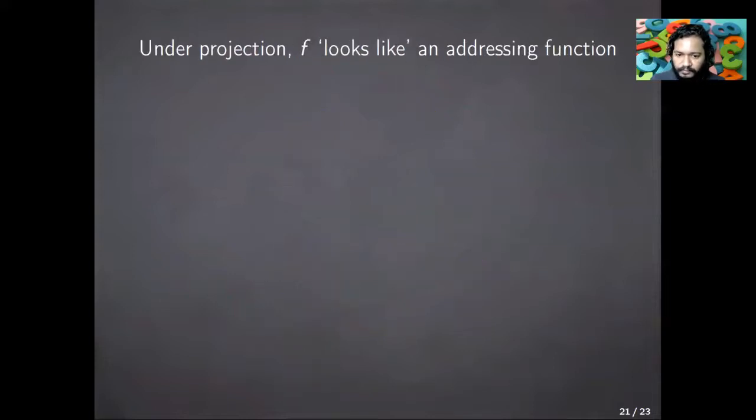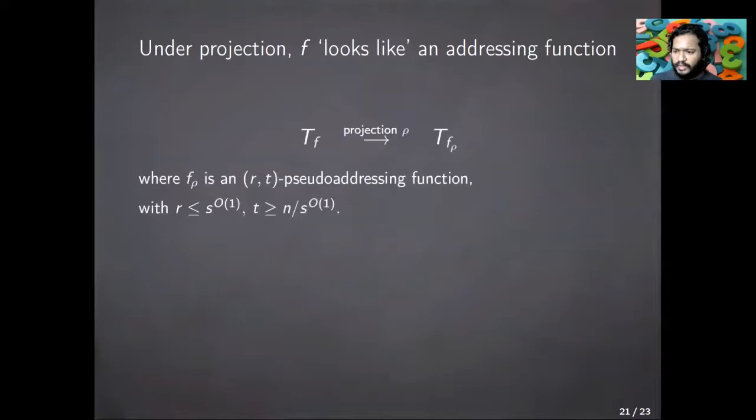Okay. So under projection, f looks quite like an addressing function, but what do we gain from this? We start with a decision tree T_f, pass it through a projection rho, and we get a decision tree T_{f rho}, where f rho is an (r, t) pseudo-addressing function, where r is at most polynomial in S and t is at least n by polynomial in S. And these functions are easier to analyze.